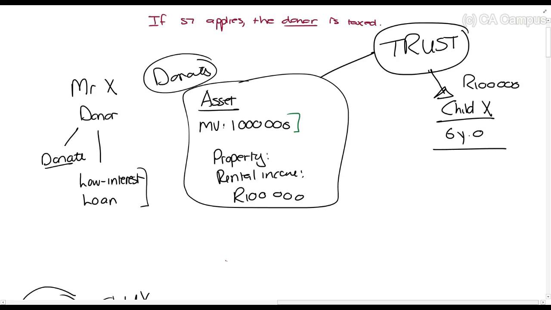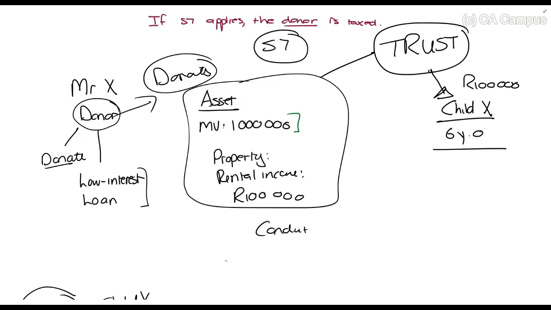So now, what do you need to understand here? The trust is just a conduit pipe, remember that? So it means the income just flows through it. Mr. X is still a donor, there was still a donation. So we should still consider Section 7, because Section 7 applies when? When there is a donation. Not when there's a trust, but when there's a donation. So Section 7 applies because there's a donation.